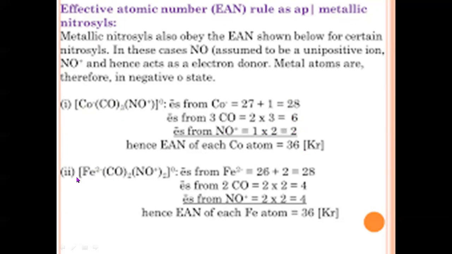Similarly for ferrous, it means 26. Then we have to add 2 electrons. Then 28 is the new number, plus 8 electrons of these two ligands which are donated by them. Therefore, it is totally 36.